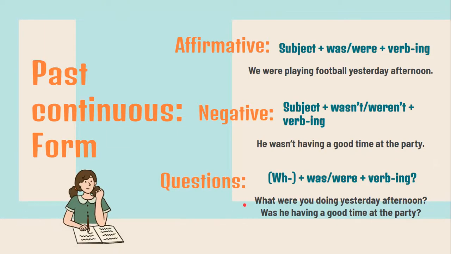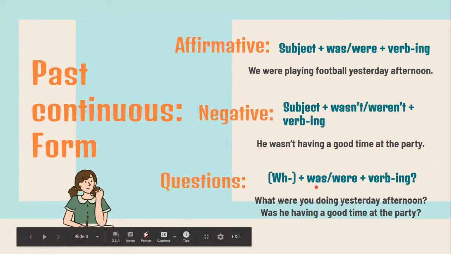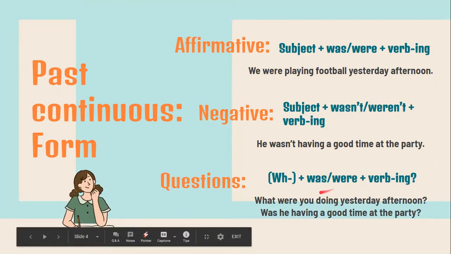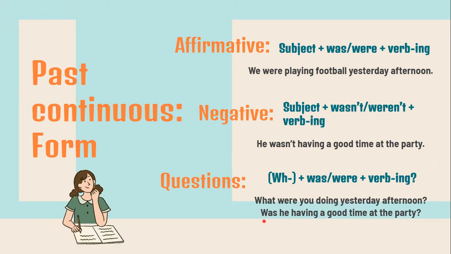And then you have yes/no questions where the answer is going to be yes or no. And they start directly with was or were plus verb ing. Esas son preguntas que la respuesta va a ser sí o no. Empiezan directamente con was or were. For example, was he having a good time at the party? The answer would be yes or no.